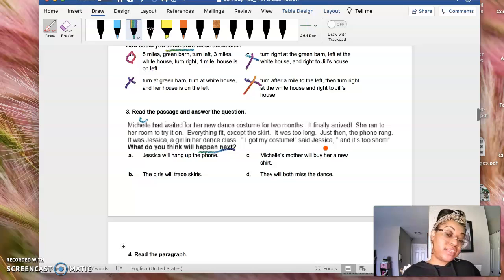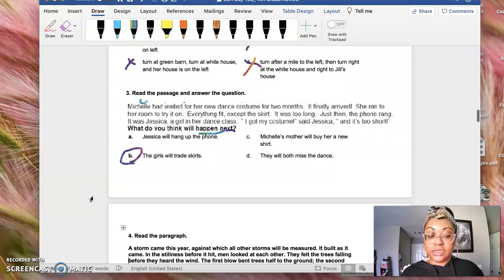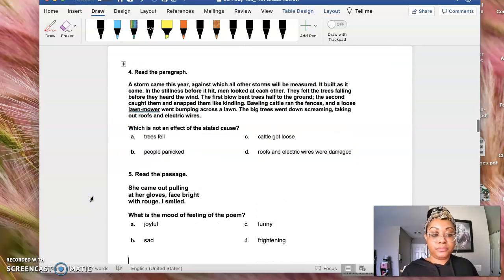So, Michelle's dress is too long. Jessica's dress is too short. What do we think may happen next? A, Jessica will hang up the phone. B, the girls will trade skirts. C, Michelle's mother will buy her a new skirt. Or D, they will both miss the dance. So what makes most sense is that both of the girls will change skirts because Michelle has a long skirt, Jessica has a short skirt. Okay? Good. Number 4.